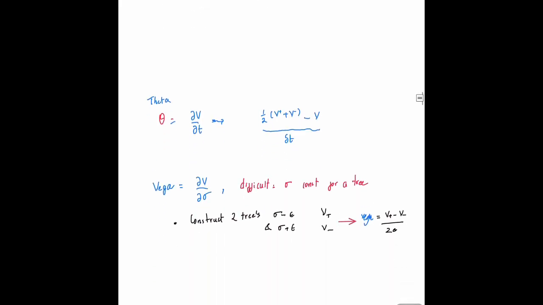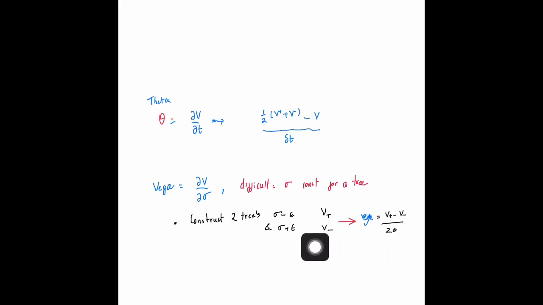If you want to evaluate the value of vega, which is how the option value changes with sigma, this is difficult because for each binomial tree we have the same value of sigma. So the solution is to construct two trees, one with sigma minus epsilon, another with sigma plus epsilon. Then at the same position in the binomial tree, you will have one value which is V plus, another value which is V minus. Evaluate the vega this way.